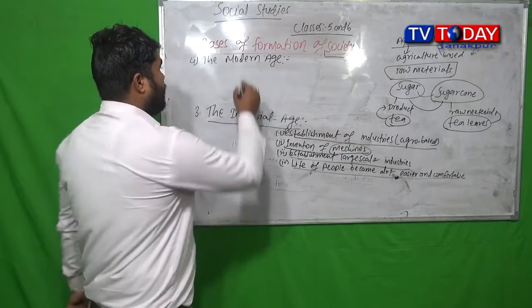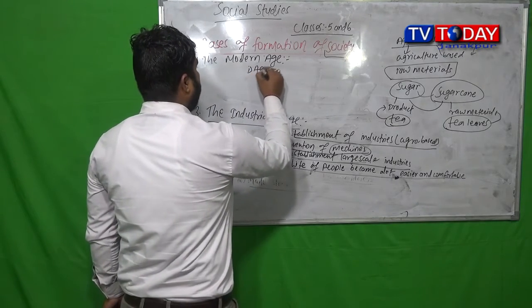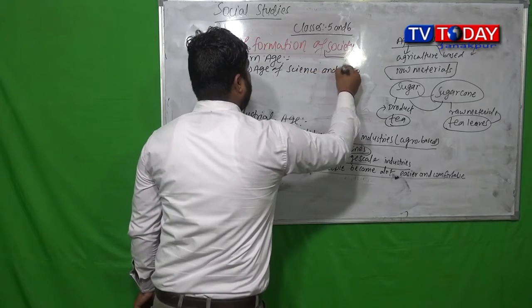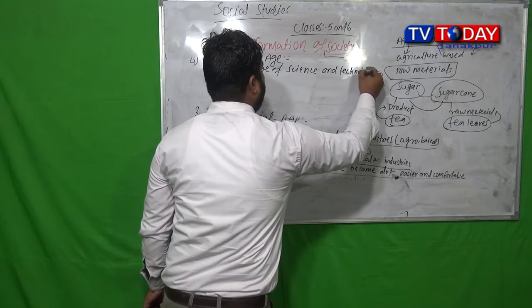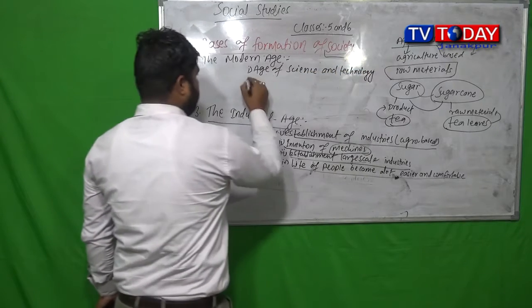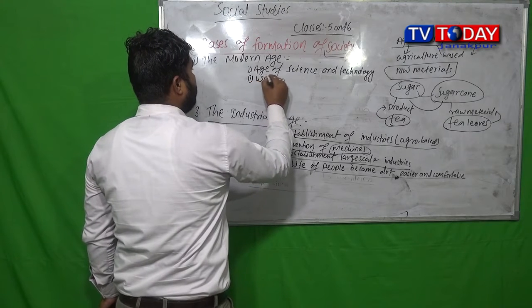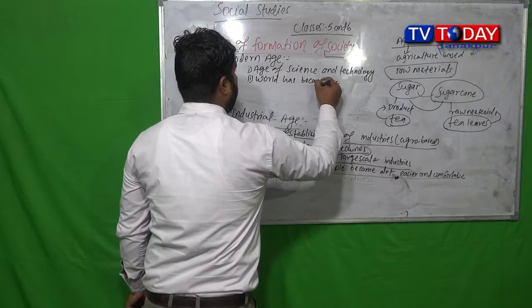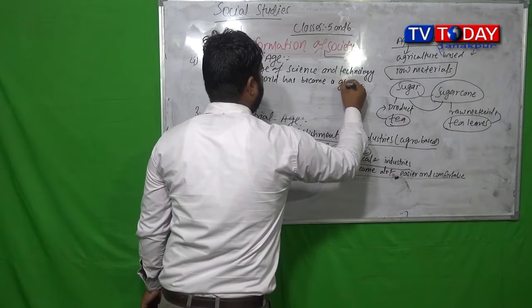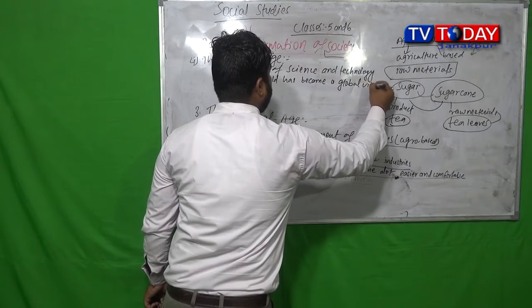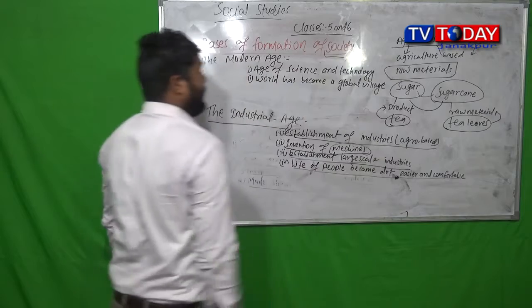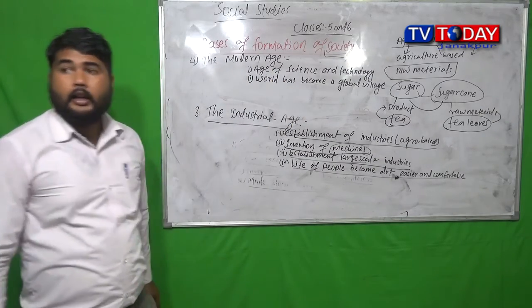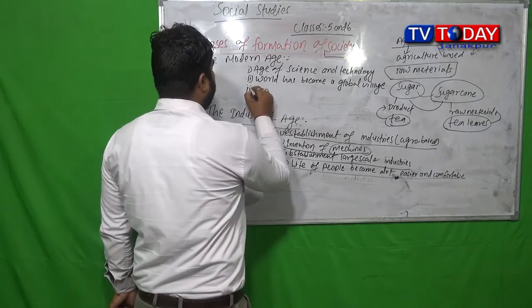So this is also called the age of science and technology. Now the world has become a global village.